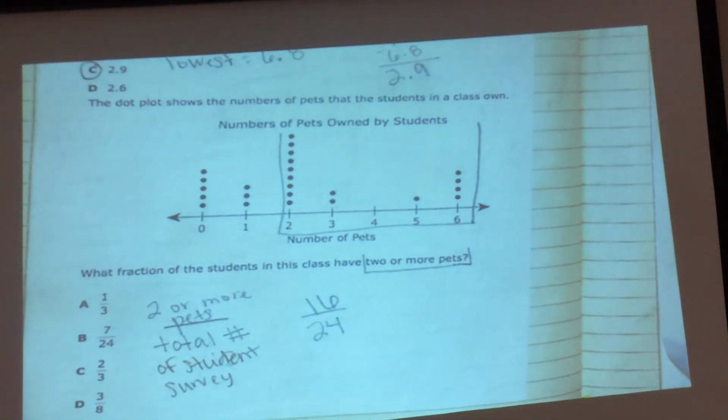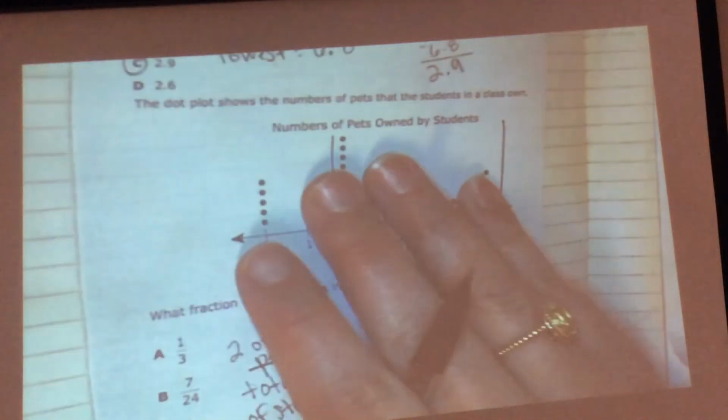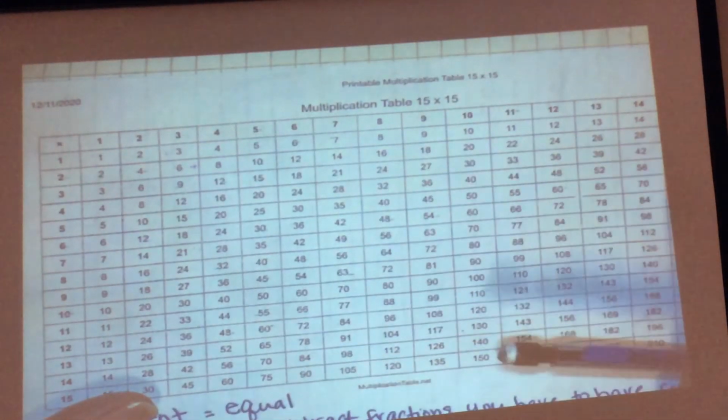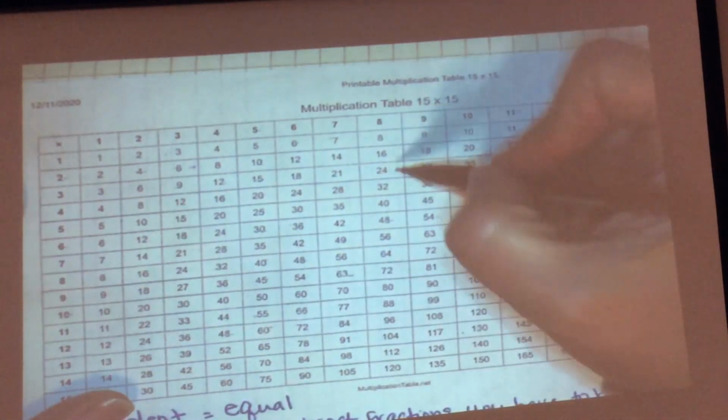Let's simplify. What are you going to make for your STAR test that's going to help you simplify this? Tell me, Tristan. Your multiplication chart. Do I have 16 on top here? Yes. 24 underneath it?